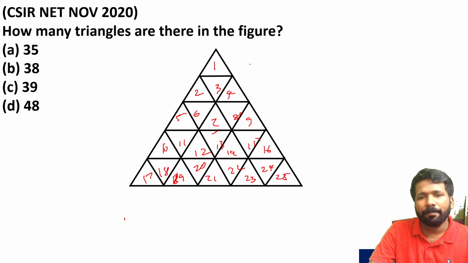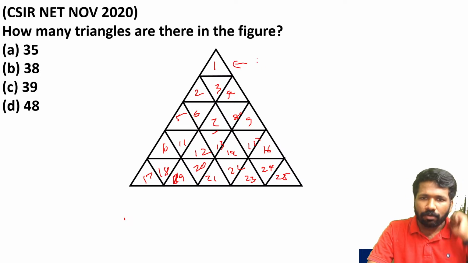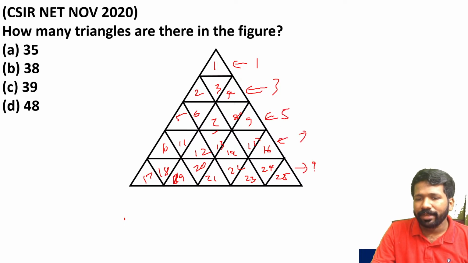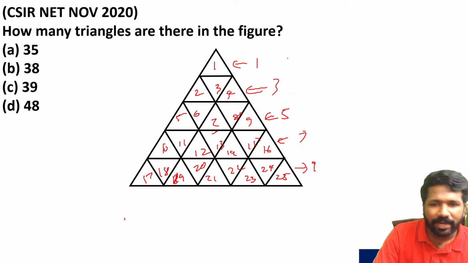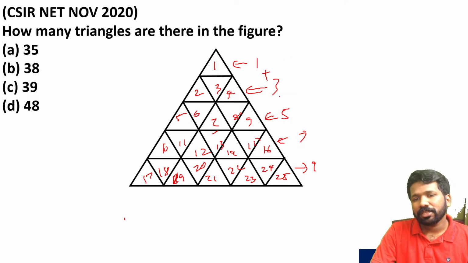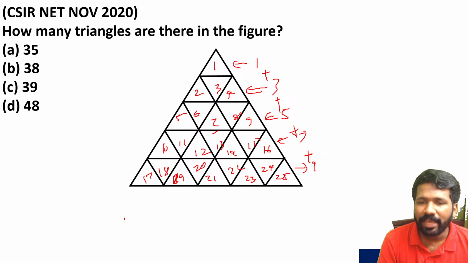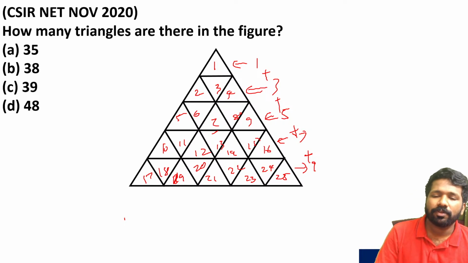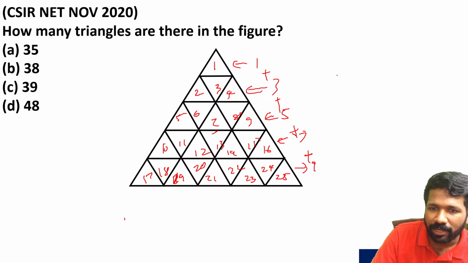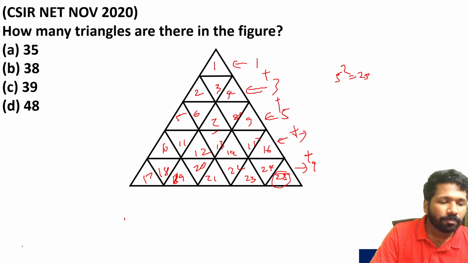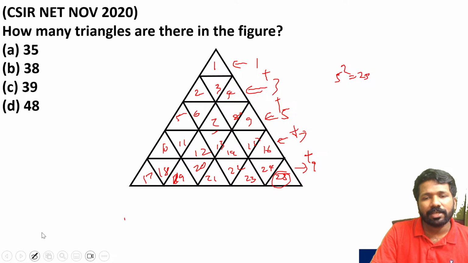There is a mathematical pattern also for that. First row 1, second row 3, third row 5, fourth row 7, fifth row 9. That means 2 triangles are added to the previous number. That is the sum of the first 5 odd natural numbers. In the number system chapter I taught you the sum of the first n odd natural numbers will be n square. So 5 odd natural numbers means 5 square. That way also you can count this 25. Hope these 25 non-overlapping ones are done.